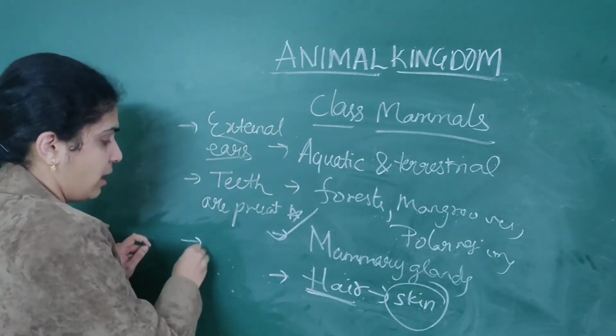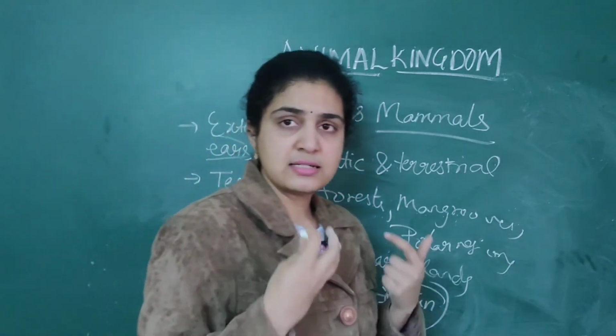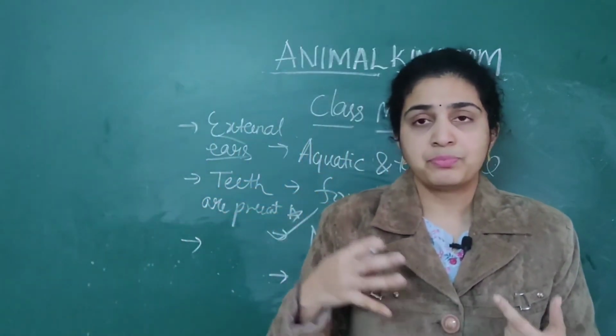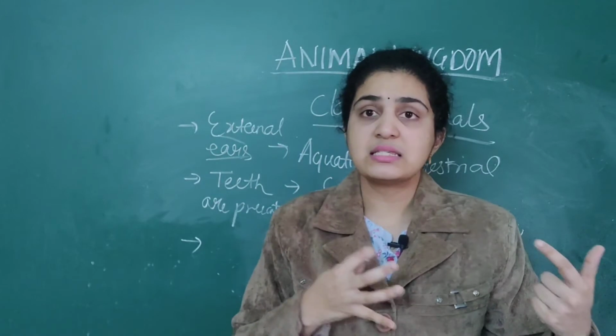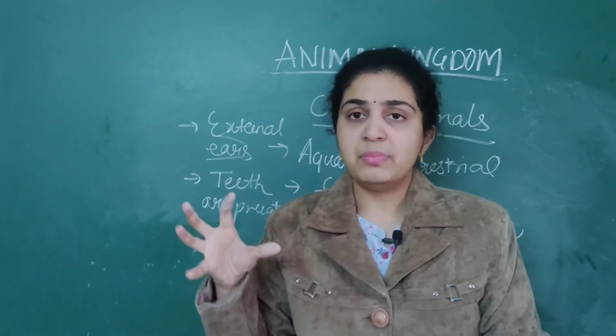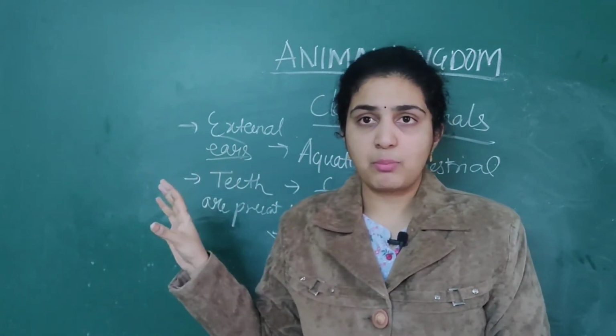Then later, as usual, eyes, ears, teeth, jaws, everything are present, as well as limbs are also present. That's why they are classified under tetrapods.